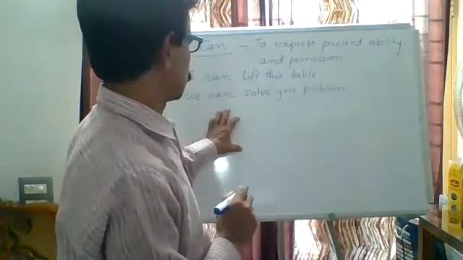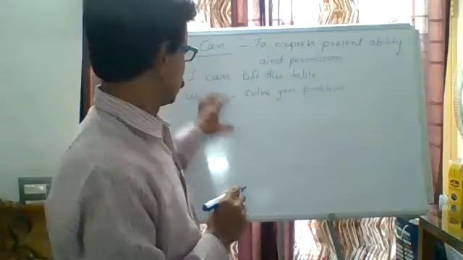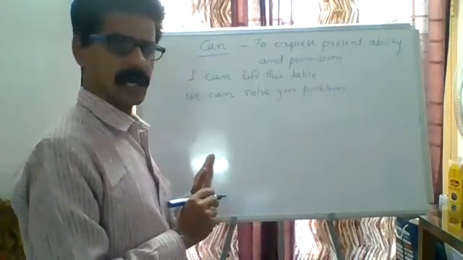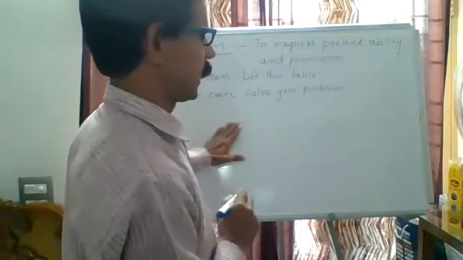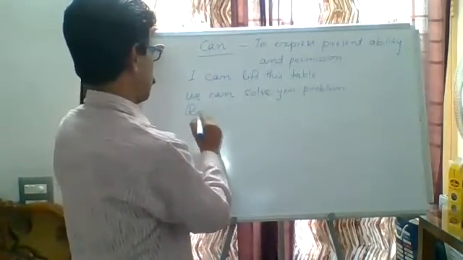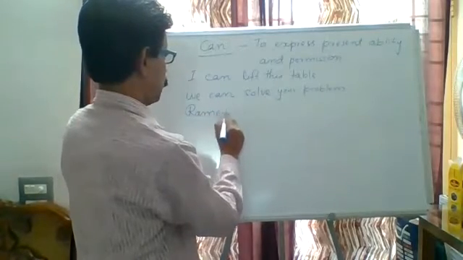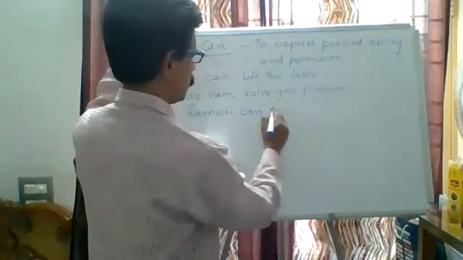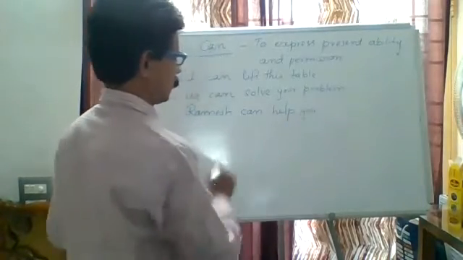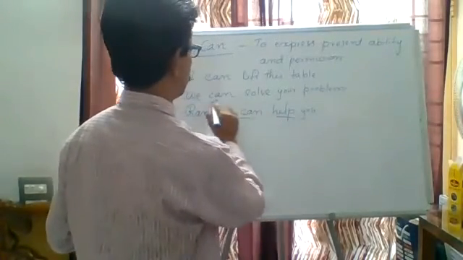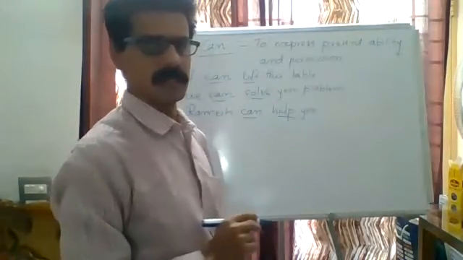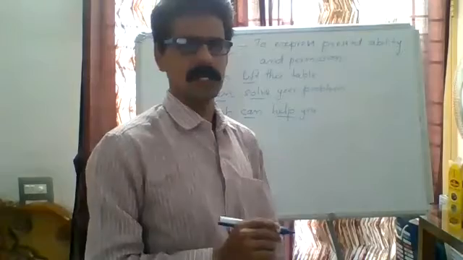If I want to ask a question, in this way, so many sentences we can say: I can, you can, they can, we can, she can, Ramu can, Raghu can, Vinay can, any person plus can. Ramesh can help you. Can plus V1. In all these sentences you can find can plus V1. V1 is compulsory after can.